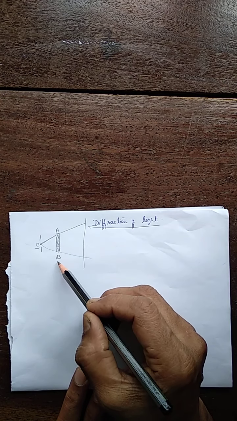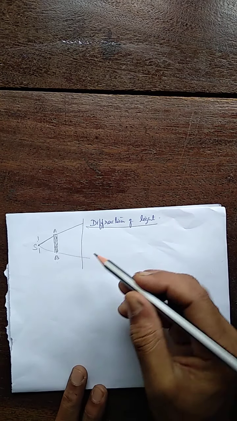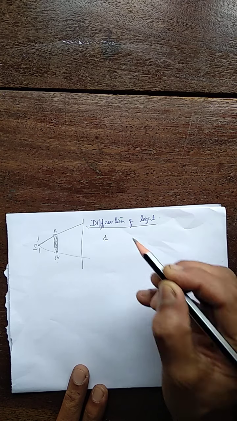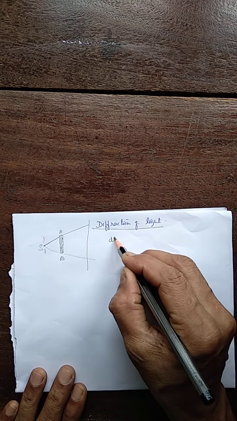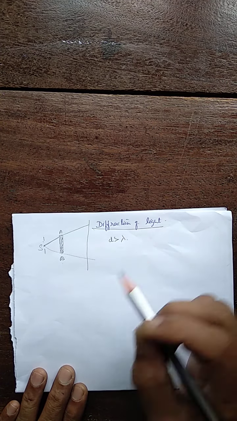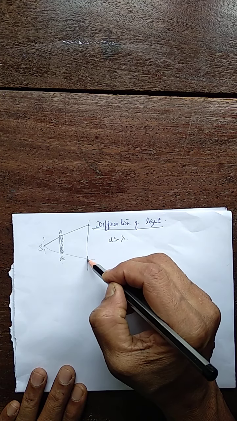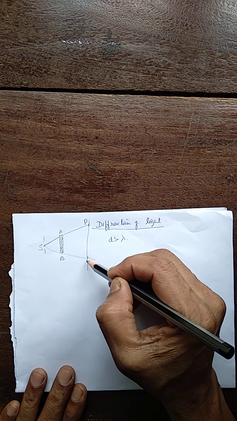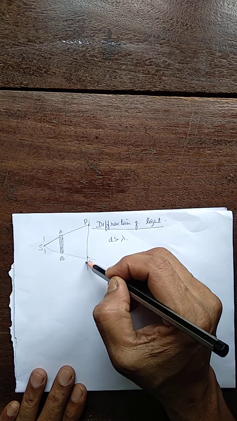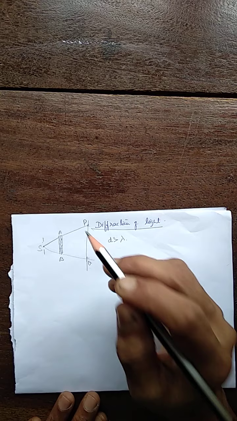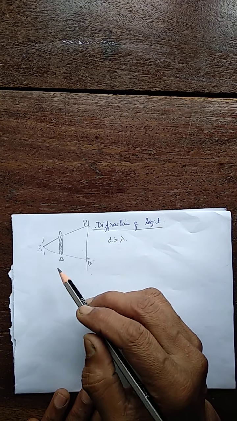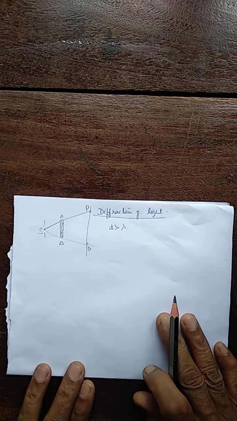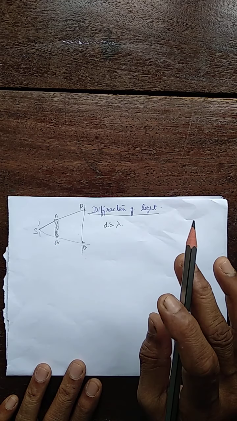So when AB is large compared to the wavelength, let D be the size of the obstacle. If it is very large compared to the wavelength, in that case, the shadow of the obstacle is formed on the screen. And this PQ is called the geometrical shadow region. Here, it is completely dark. A perfect dark shadow is formed on the screen. And from this, what we conclude is light travels in a straight line.